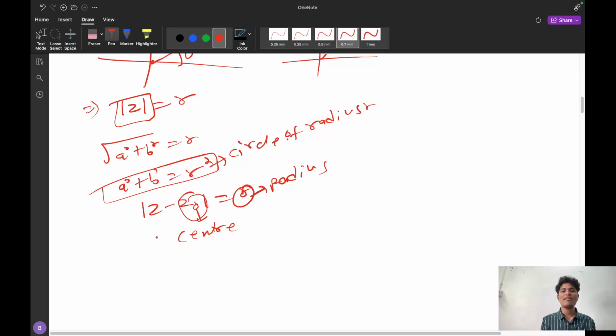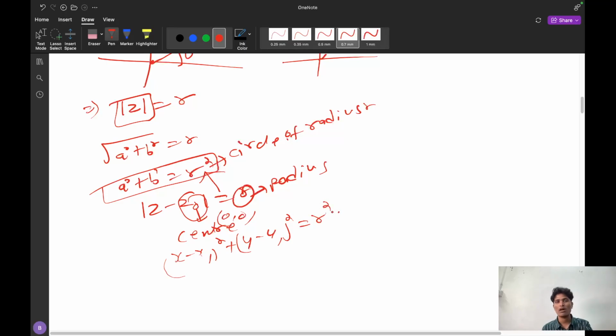And if I open this, I will get the same. Suppose center, if it is 0, 0, this thing you will get. But if center is somewhere, that is x comma y, what you will get? You will get x minus x1 whole square plus y minus y1 whole square is equal to r square. This thing you have to remember.